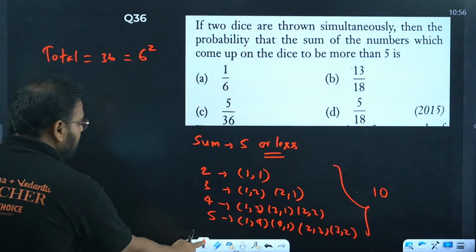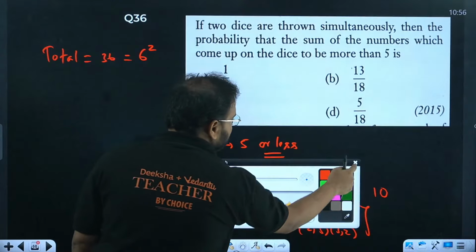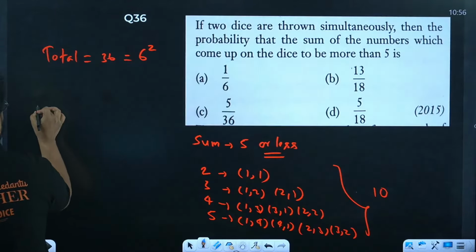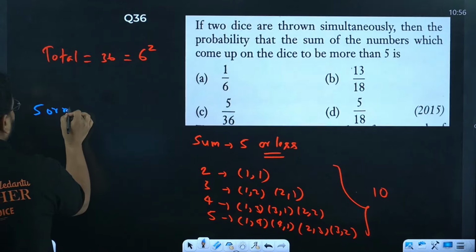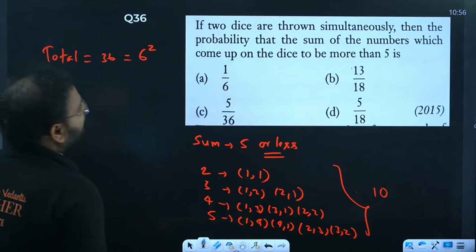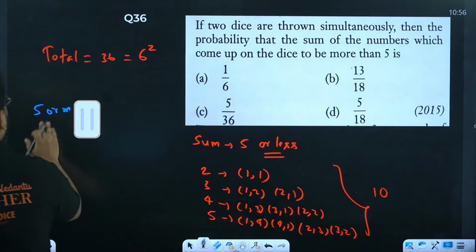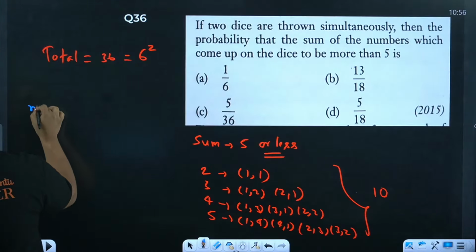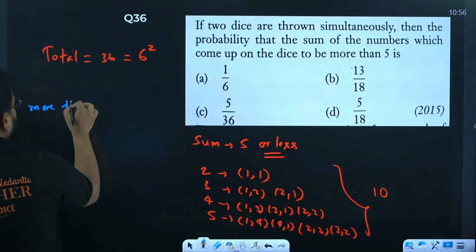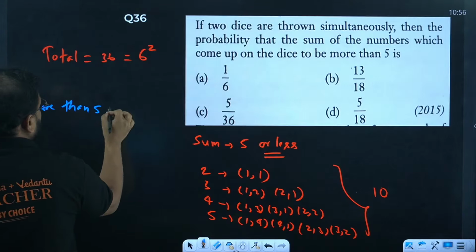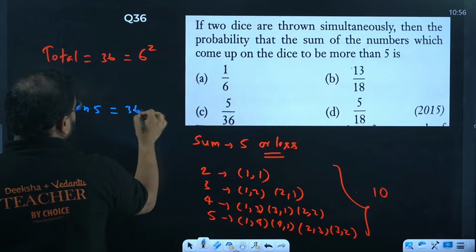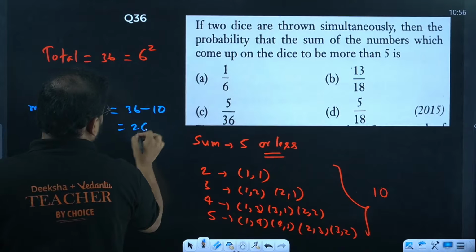I'm looking for when the sum is more than 5, not 5 or more, only more than 5. More than 5 will be 36 minus 10. How much is that? 26.